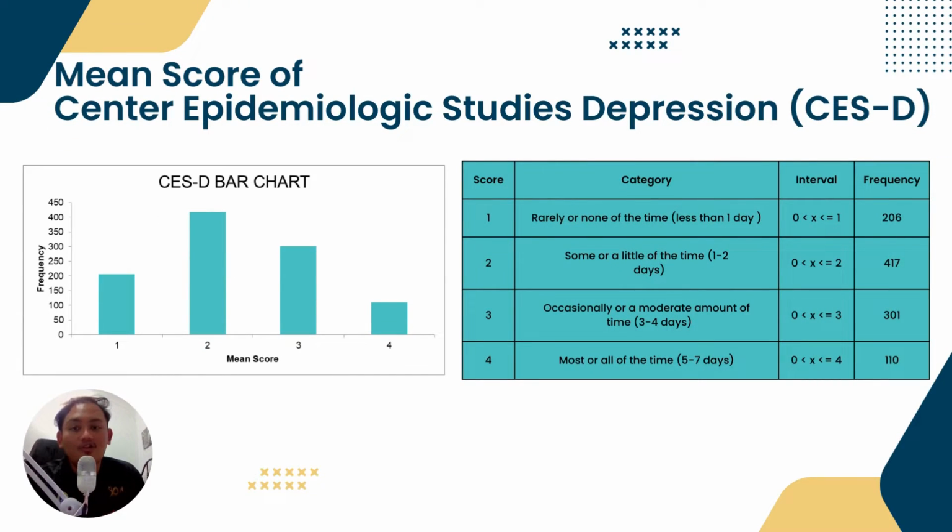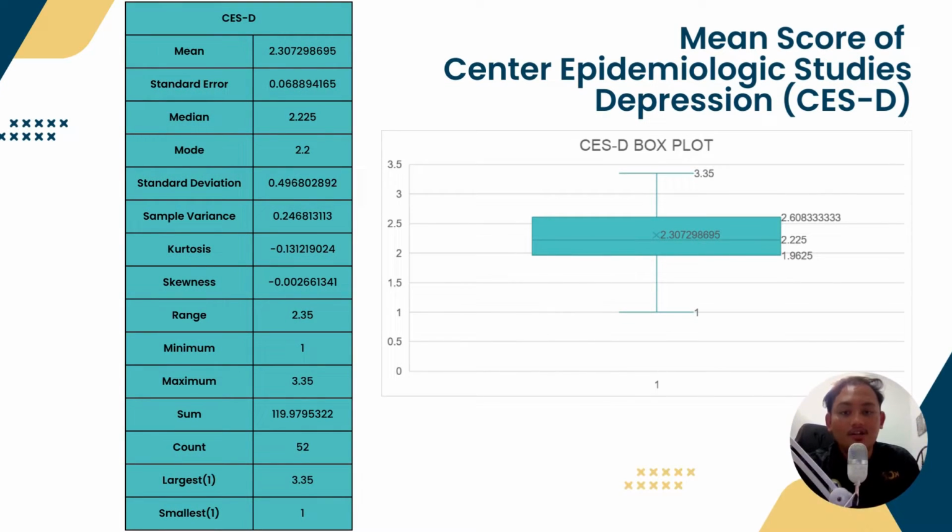Next, the bar chart for the mean score of the Center for Epidemiologic Studies Depression scale, or CESD. In this category, rarely or none of the time, less than 1 day, the frequency is 206. For the category of some or a little of the time, 1 to 2 days, the frequency is 417. Occasionally or a moderate amount of time, 3 to 4 days, the frequency is 301. And for the last category, most or all of the time, 5 to 7 days, we get a frequency of 110.